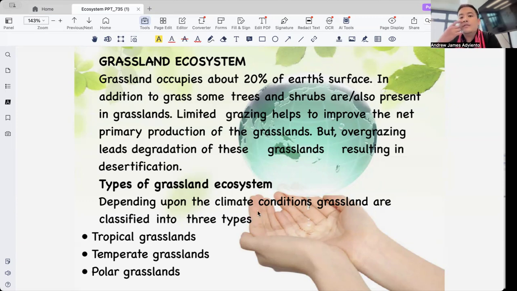There are types of grassland ecosystems, and as I said a while ago, when you say grassland, they are large open areas and, of course, dominated by grasses rather than trees. There are two main types, the temperate grassland and also the tropical grassland. But with this lesson, we are adding the polar grassland.